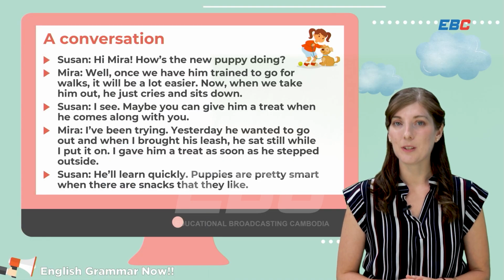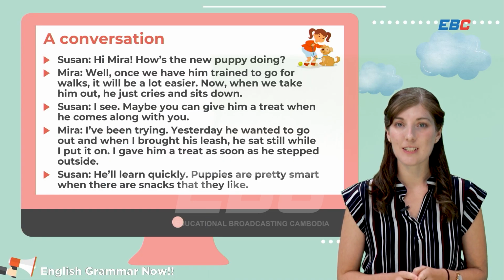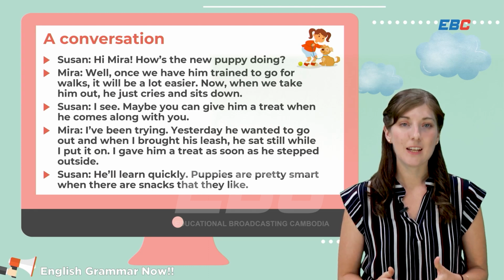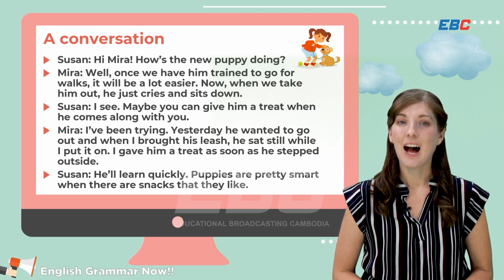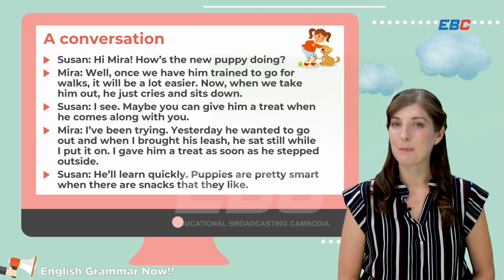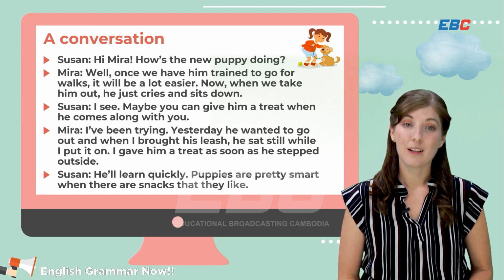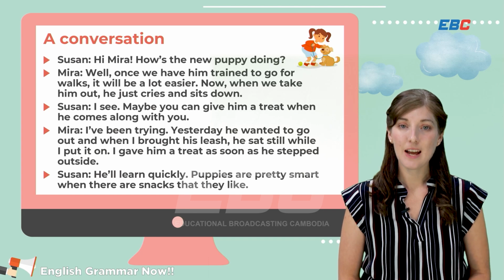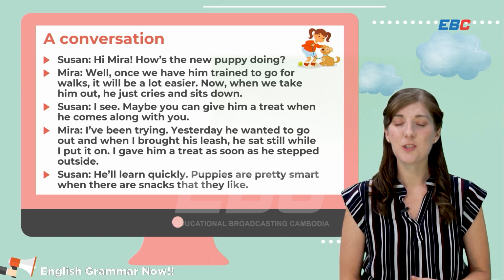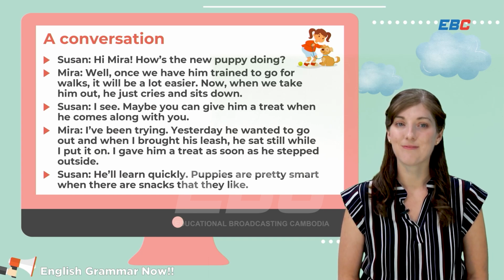Here's an example of how we could use these clauses to talk about time in a normal conversation. Let's take a look. Hi, Mira. How's the new puppy doing? Well, once we have him trained to go for walks, it will be a lot easier. Now, when we take him out, he just cries and sits down.